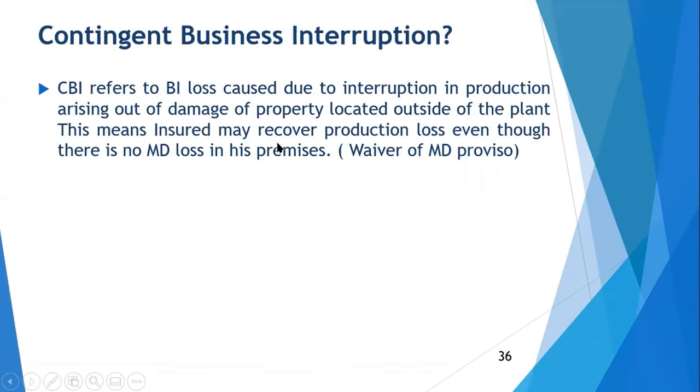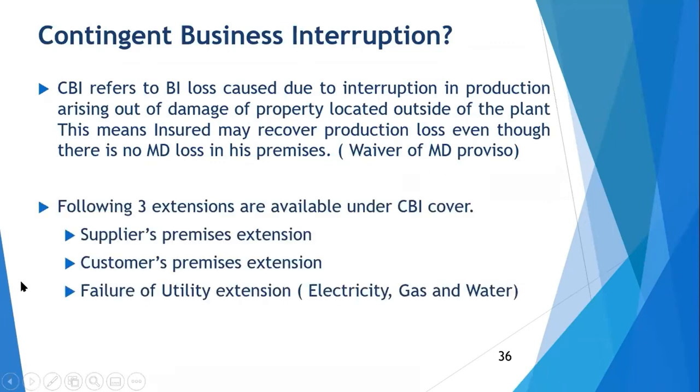Okay. That means the insured may recover production loss even though there is no material damage in his premises. Waiver of MD proviso. There are three: supplier premises extension, customer premises extension, and failure of utility extension. Utility means electricity, gas, and power. These are the three utilities. Now let us see one by one.